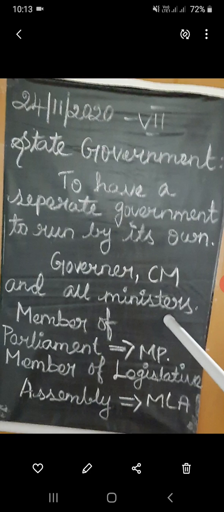Every state and union territory has a separate government to run by its own administrative power, without the administrative power of others. Here, the governor, chief minister and all ministers come under this government.